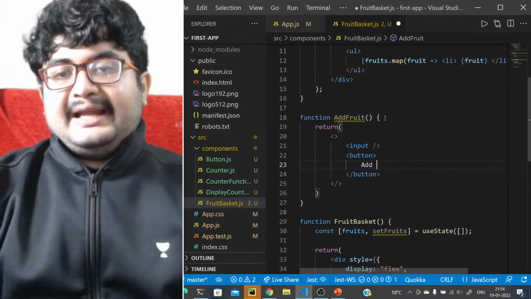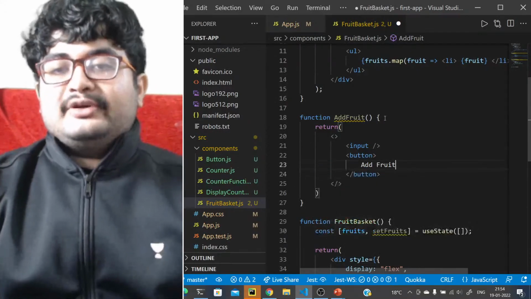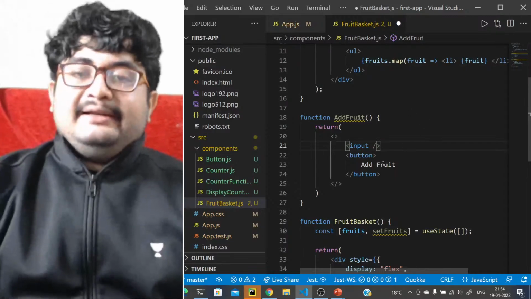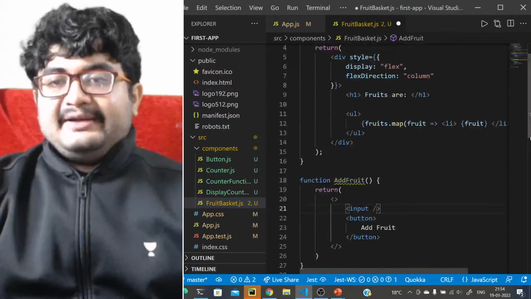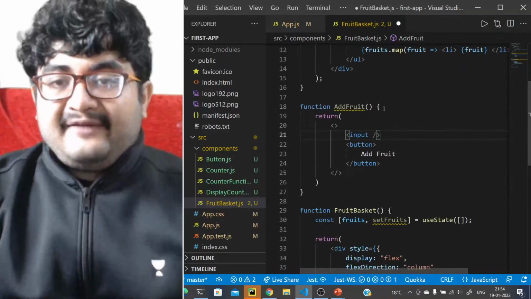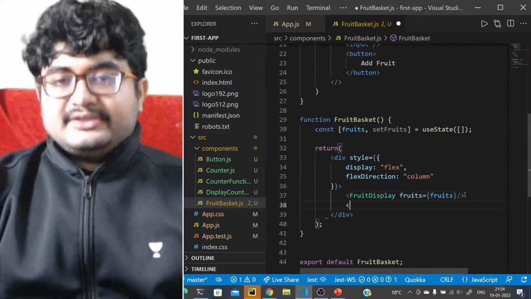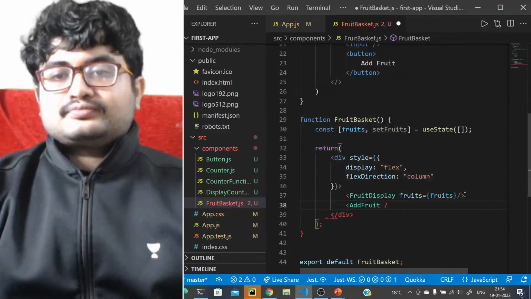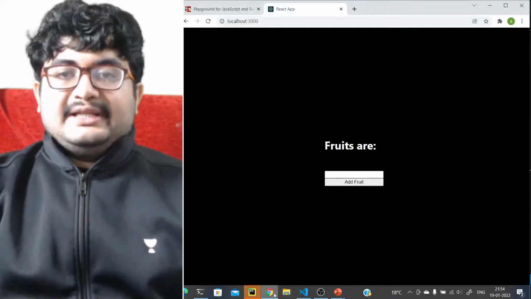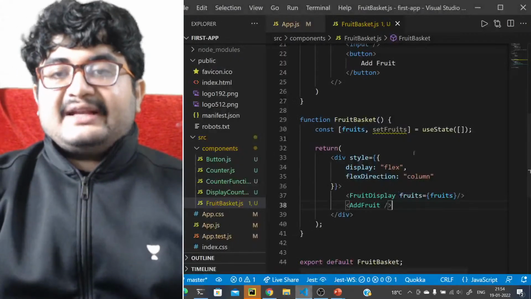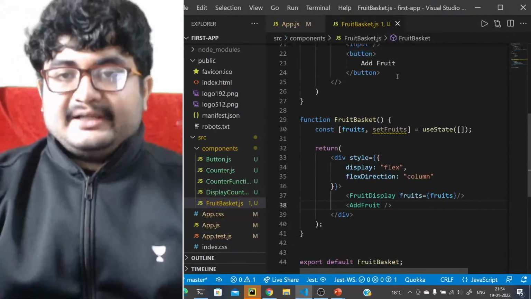and it will call add fruit. The button will be add fruit, right? In the input, you will write whatever fruit you want to add, and when you click the button, that fruit will be added, right? So definitely when you have an input, let's just add this component as well, add fruit, right? So let's just see. We have add fruit, we have this, and we have the button as well. Let's give it a class of button, maybe. Button class will be button.